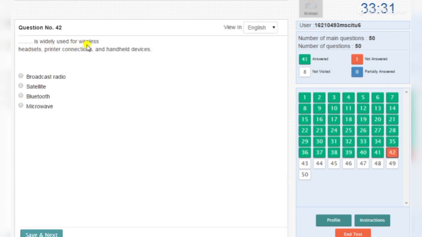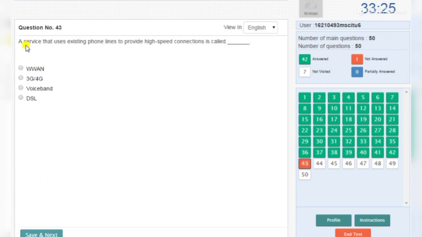Bluetooth is a valid use for wireless headphones and monitors. A service that uses existing phone lines to provide a high speed connection is called WAN. Hardware includes the following except data, which is not hardware. The series of dots that form the image on the monitor are called pixels.